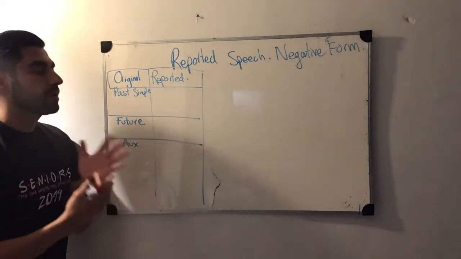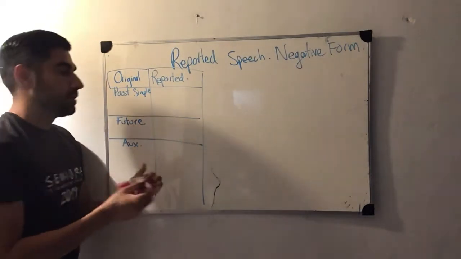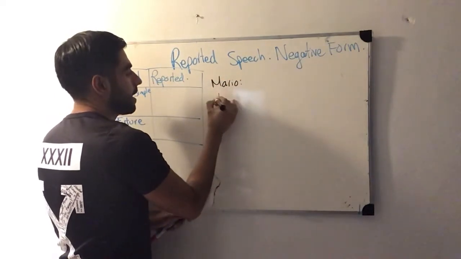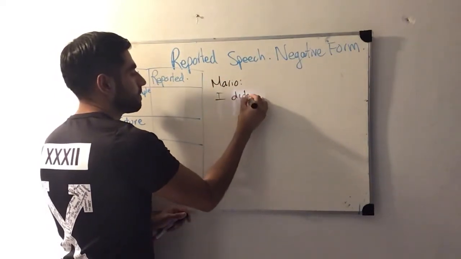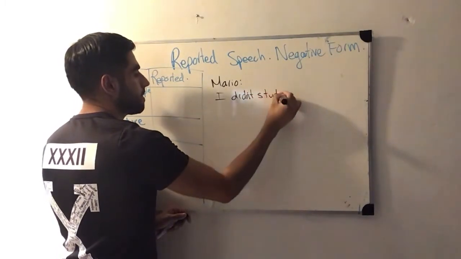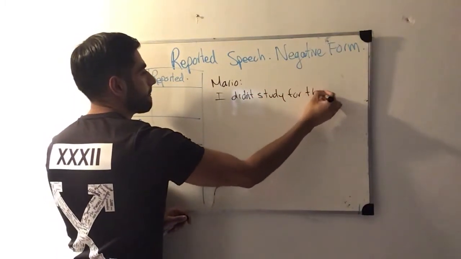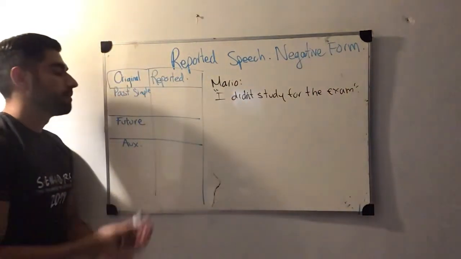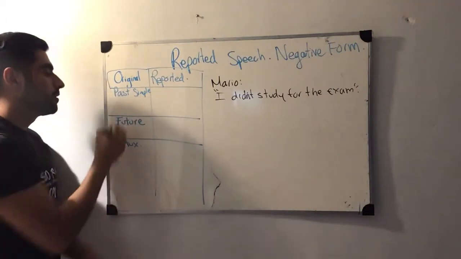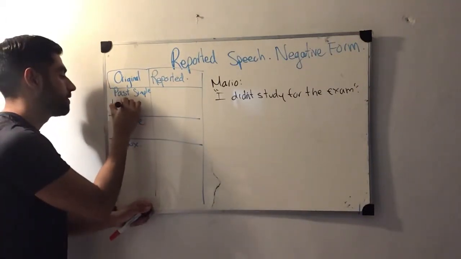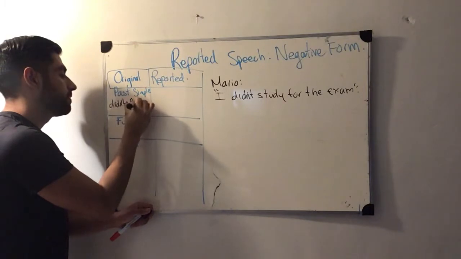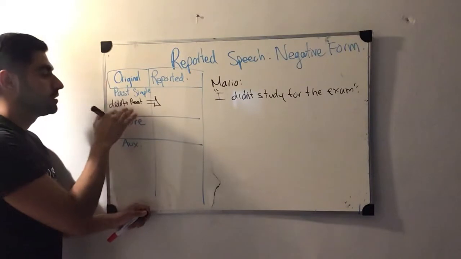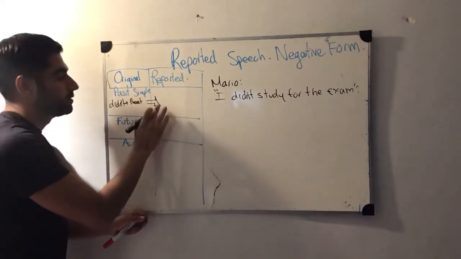An example in past simple would be this one. Let's suppose that Mario is telling us this: "I didn't study for the exam." That's the original dialogue that we have. We already know that this one is in past. When we have didn't and the verb in present, that means it's going to be past simple. Remember, this is the original dialogue, so we have to change it into the reported way.